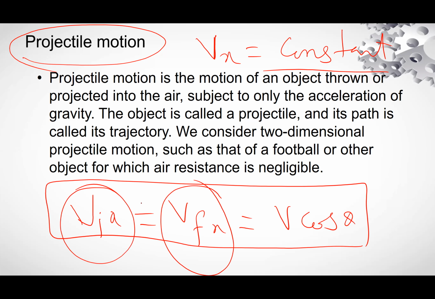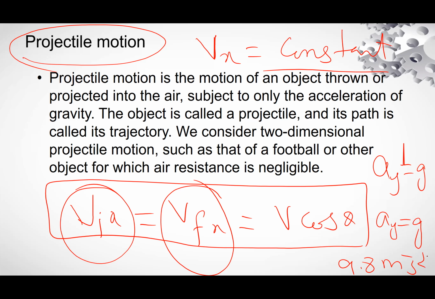Now, vertical acceleration is constant. Vertical acceleration Ay along the y-axis is equal to g, which is 9.8 meters per second squared. So this is the value. Vertically, acceleration is constant; horizontally, velocity is constant. Here we get two definitions.